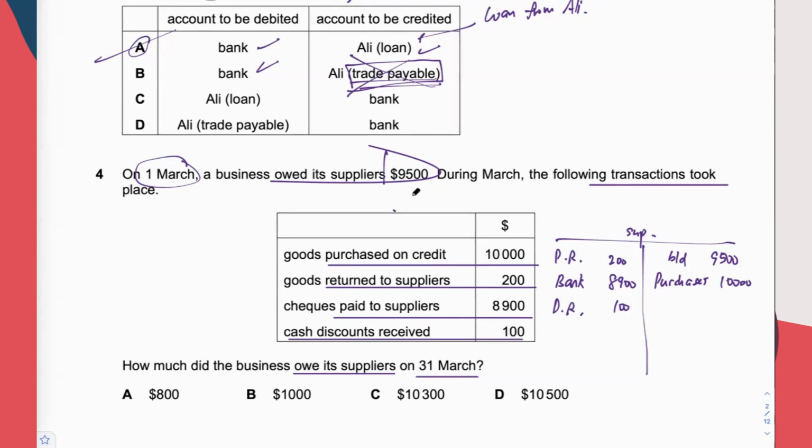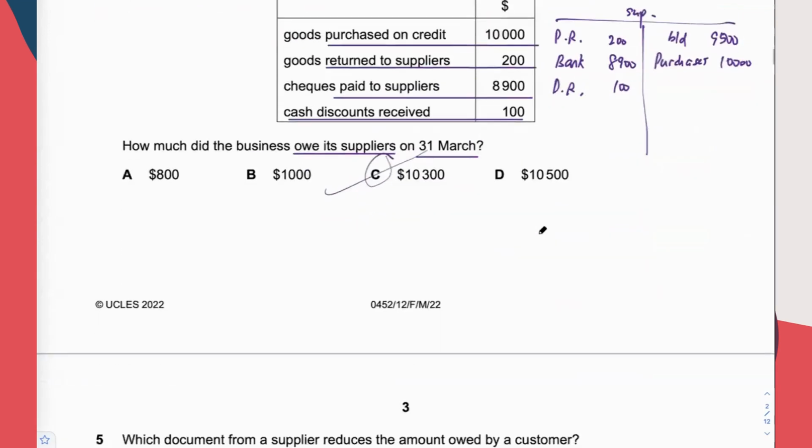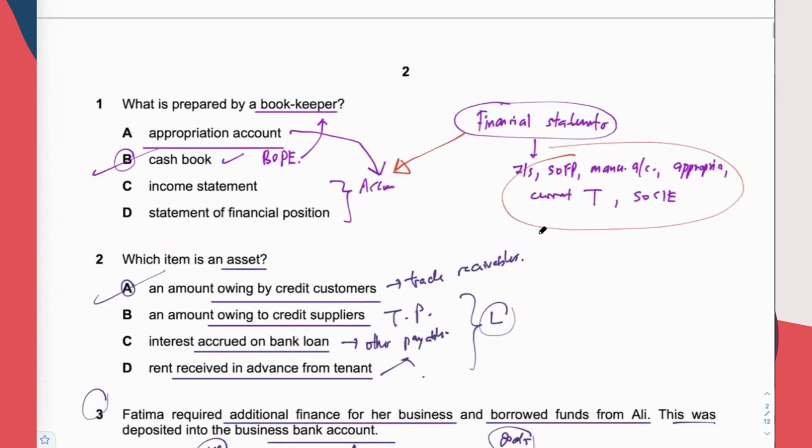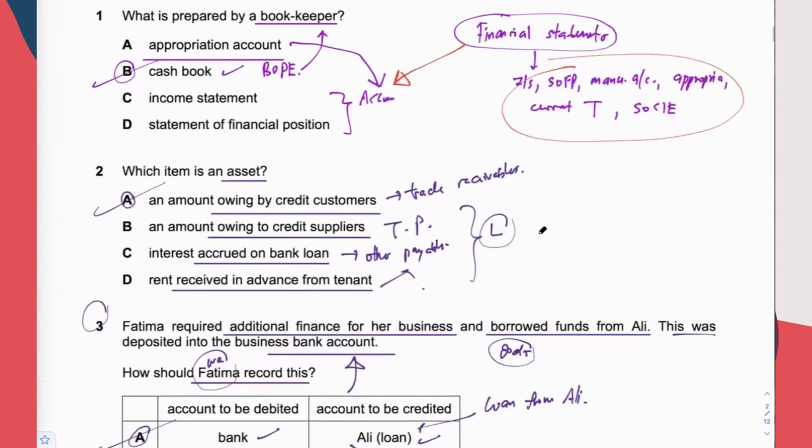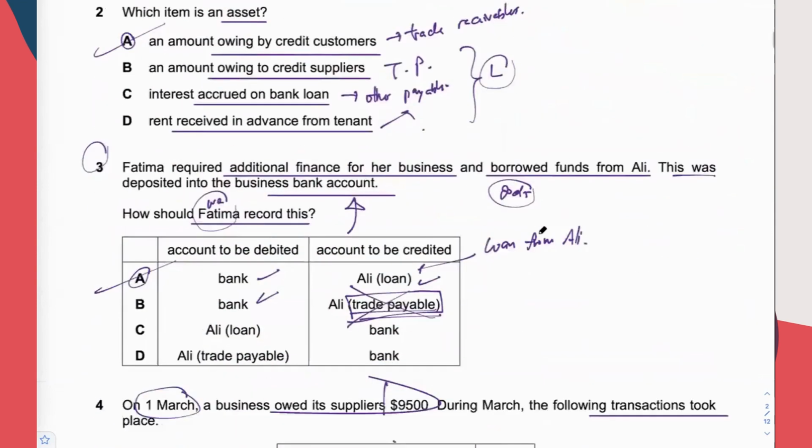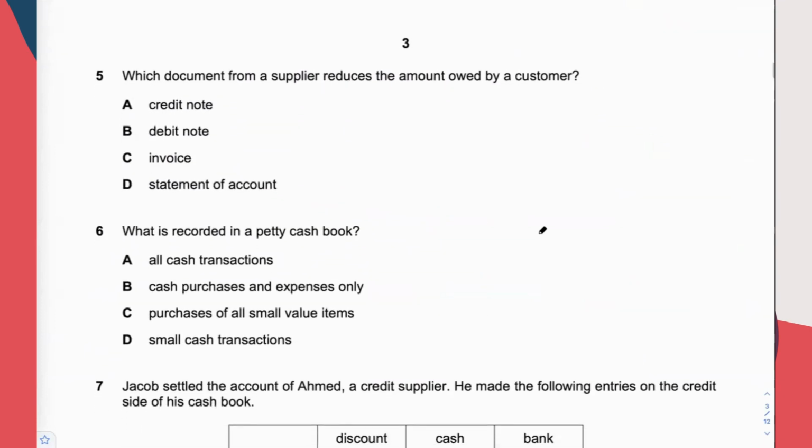Answer is C. Okay, so honestly, so far so good. The questions are not challenging at all, for the first 4 questions. Now, question 5.